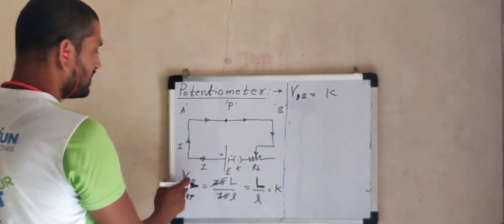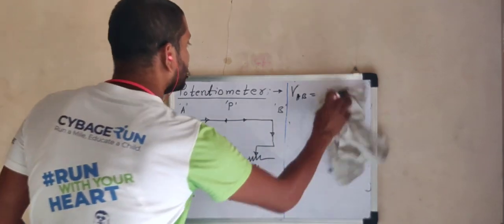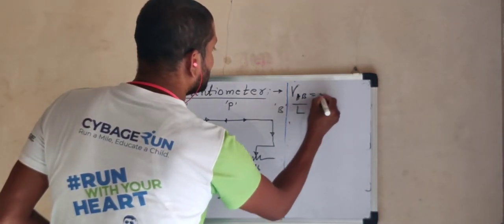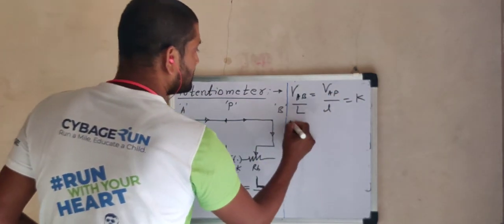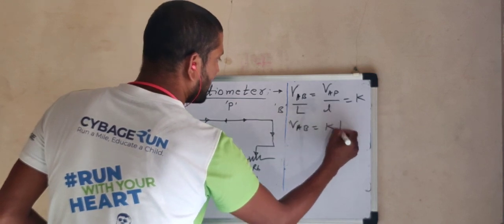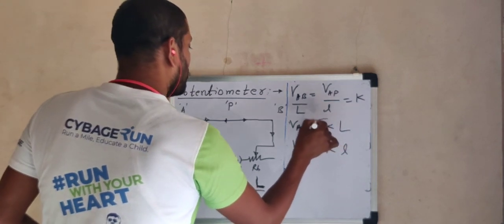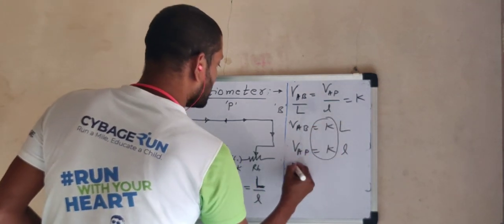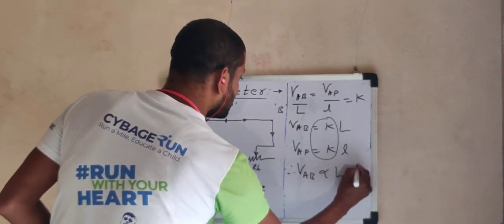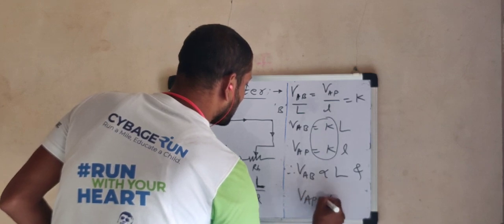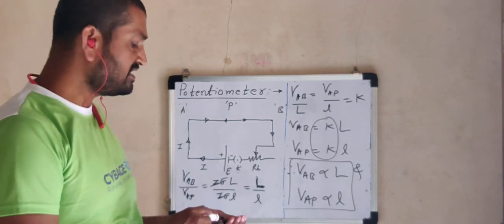See here, from this equation we can write VAB divided by capital L is equal to VAP divided by small l, and say this is equal to a constant. Then VAB is equal to constant multiplied by capital L, and VAP is equal to constant into small l. Now, by removing the constant and equal to sign in both equations, we come to the conclusion that VAB is directly proportional to L, and similarly VAP is directly proportional to small l. Hence proved. This is the verification for the principle of potentiometer.